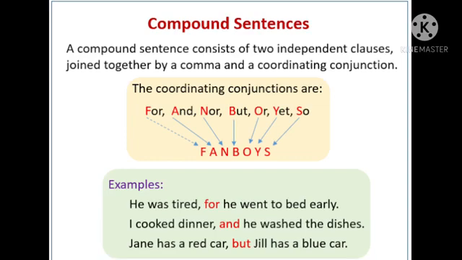Then we can say, I cooked dinner, and he washed the dishes. I cooked dinner is an independent clause and he washed the dishes is also an independent clause. So in all the sentences you can see two independent clauses, a comma and a coordinating conjunction. Then it is a compound sentence.